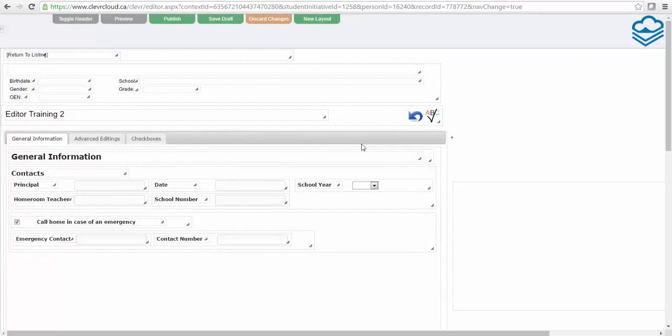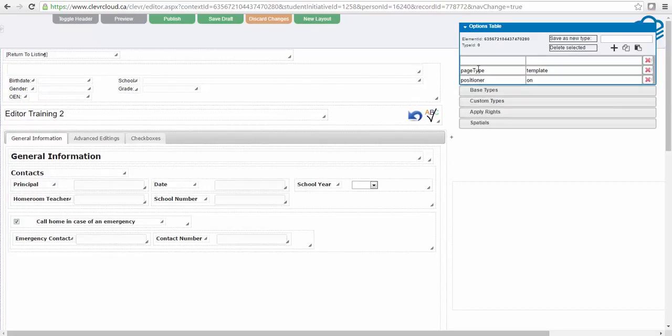Here we are now in the editor, and to get started we'll click on the page's background to open up the options table. One of the ways to ensure that you are working within the form's attributes is by verifying that the type ID is 0. To show the status indicator on the form, an attribute of show status indicator is added with a value of true.